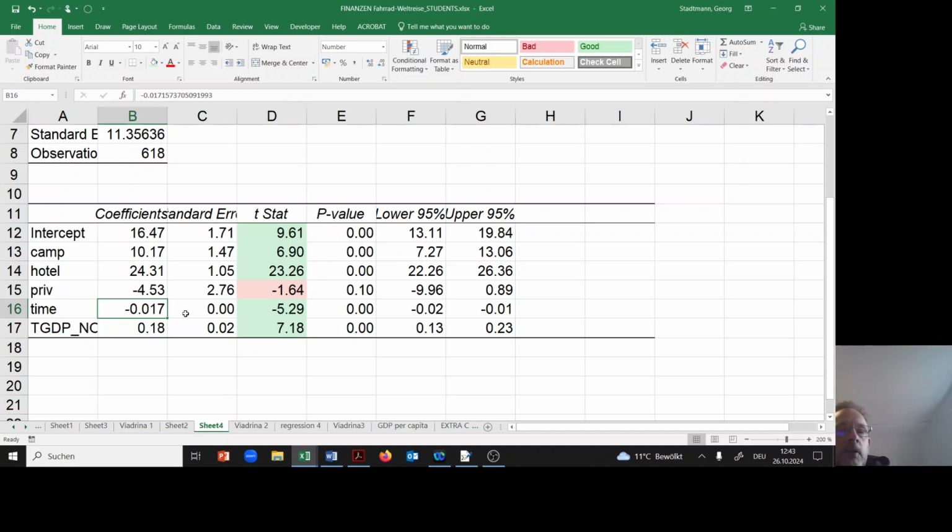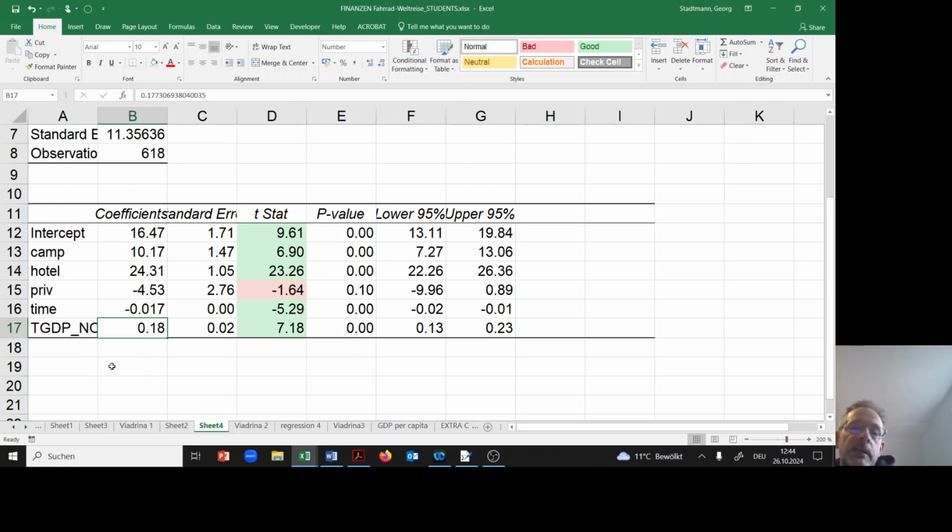So this coefficient is 50% smaller than before. And maybe this is due to the fact that now we included the GDP per capita variable. First he was visiting some countries which are very expensive, and only in the end he was visiting countries where the price level was lower.